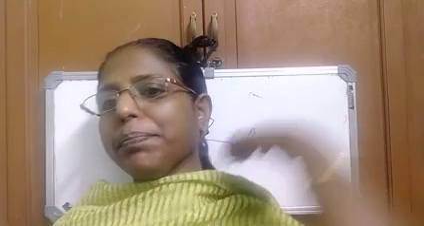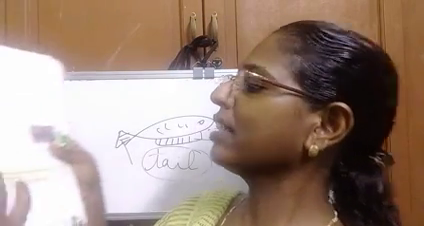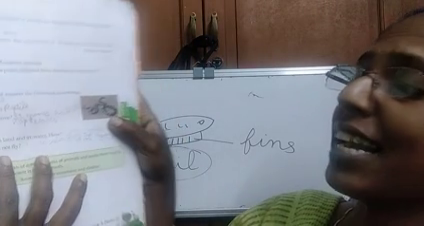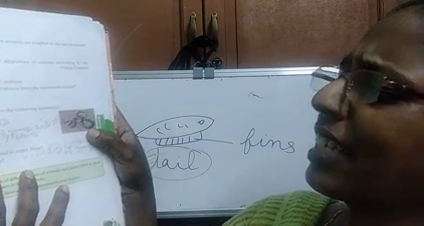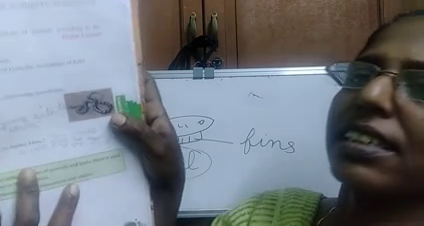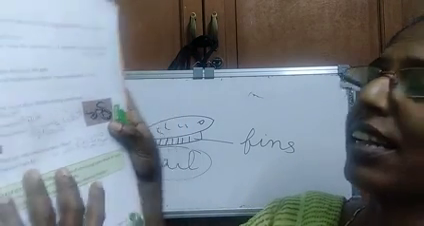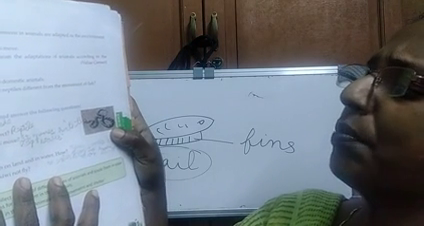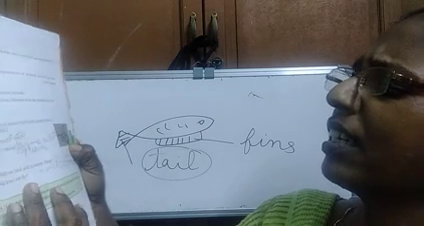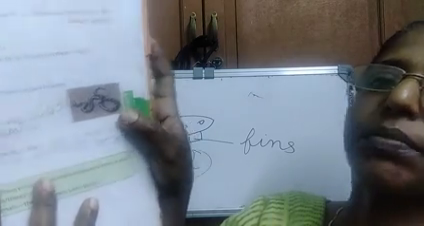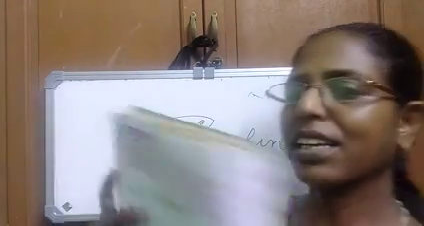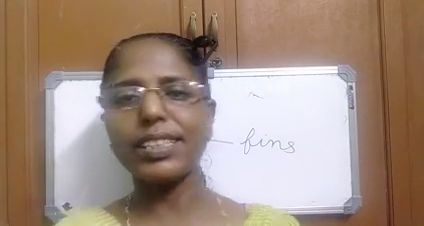Next is picture talk. See the picture. Name this animal. Snake. And is it a reptile or an insect? This is a reptile. And how does this animal move? It moves with the help of scales. Okay. So, all of you study this.